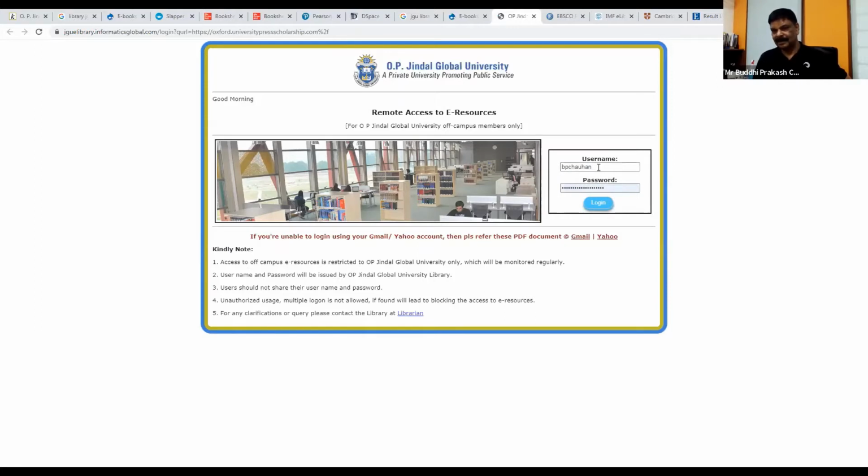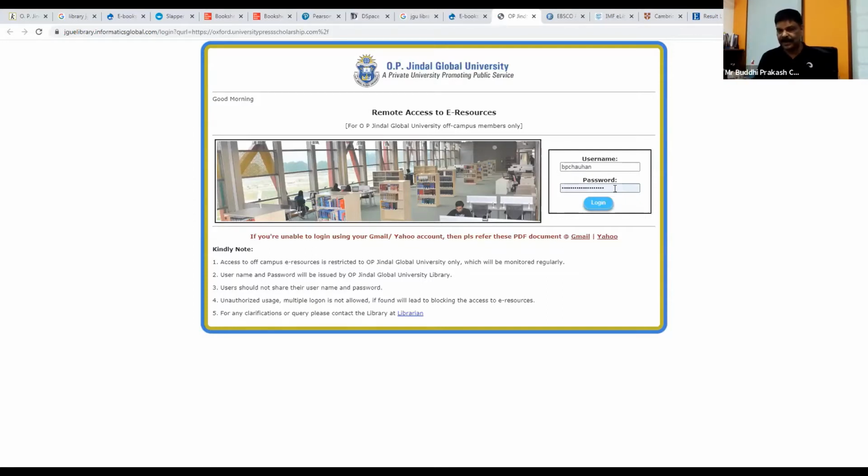I use a different login, so please don't go by my username. Your username is the first part of your email before the at sign, and the password is the same password that you use to log into your JGU email, your Outlook password.